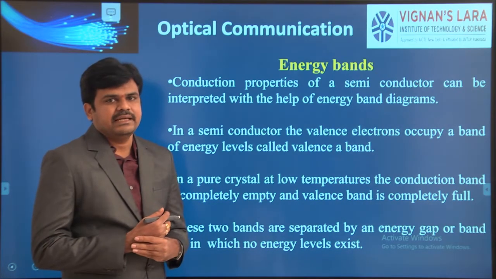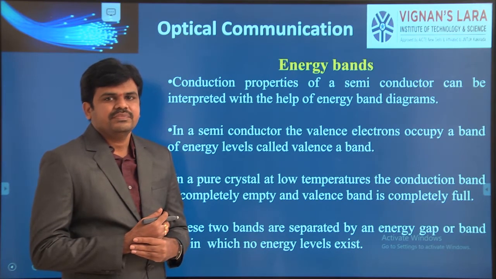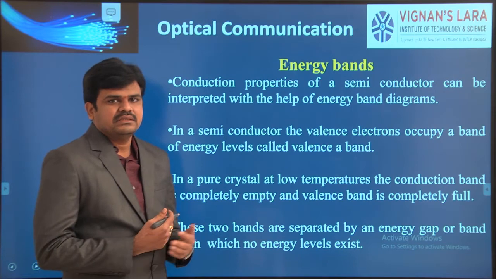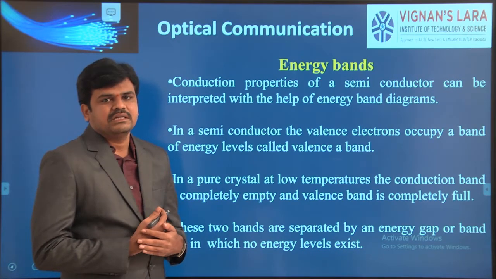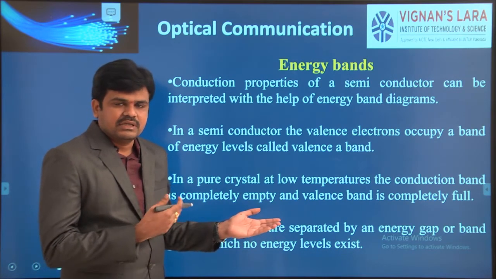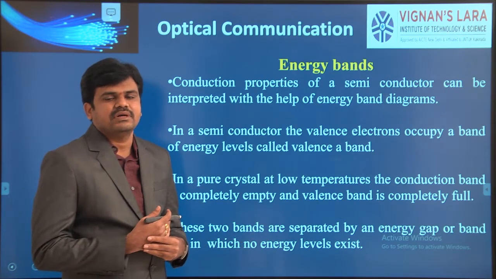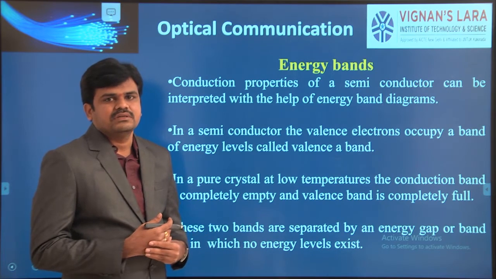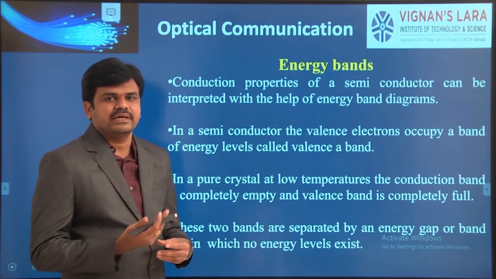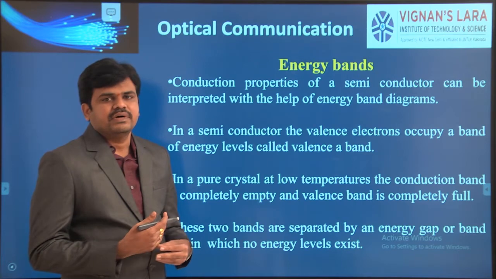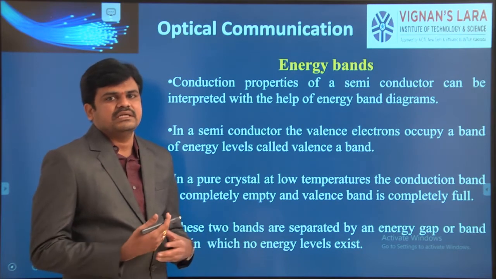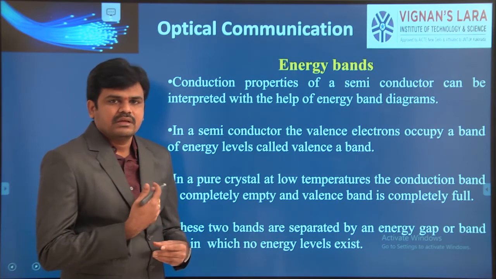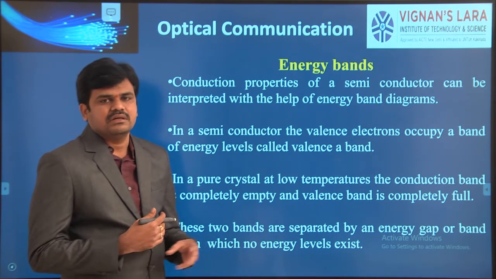One is LED, light emitting diode. Second one is laser diode. In the previous class, we discussed some introduction about optical sources, like what are the types of optical sources, what is coherence nature, what is incoherence nature, why we prefer laser diodes, and when we prefer LEDs, light emitting diodes. All those we discussed.